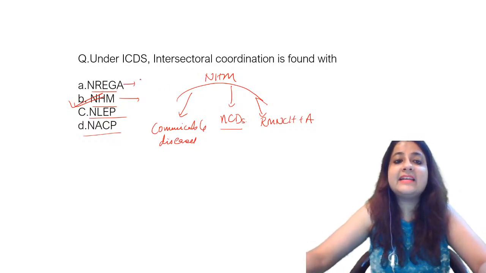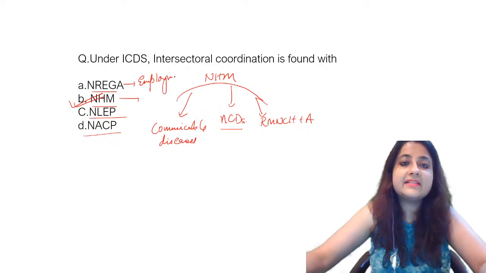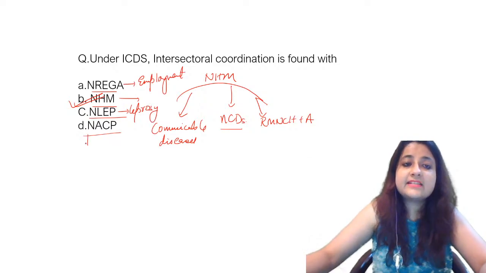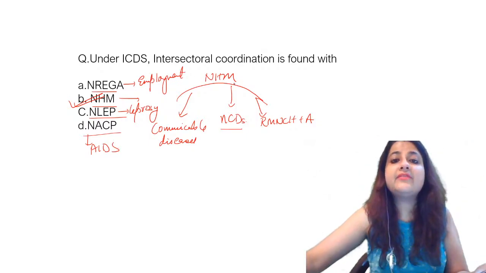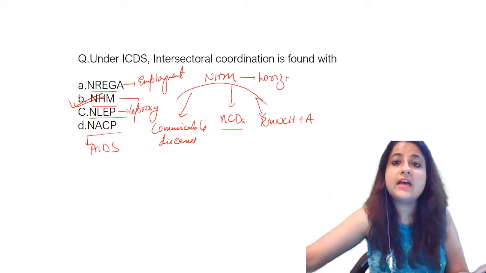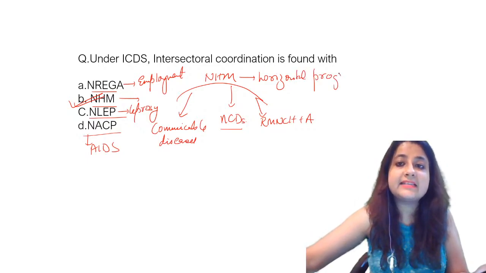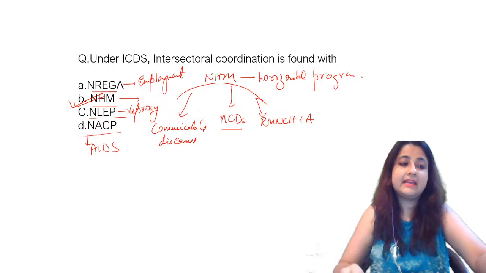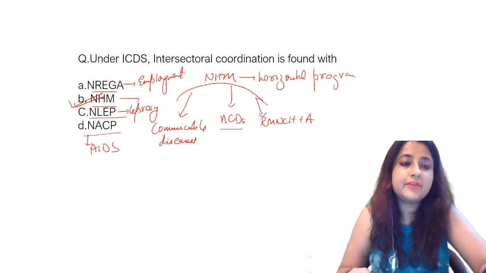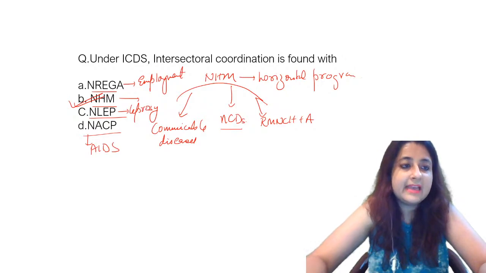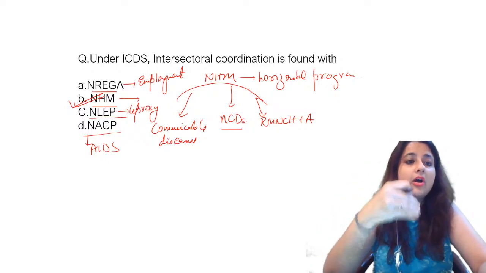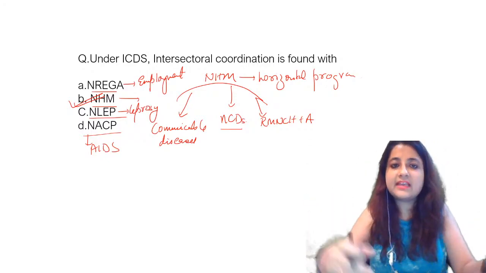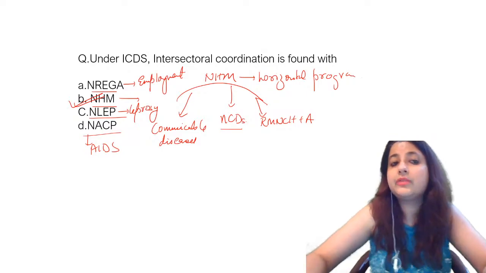Rural Employment Guarantee Act is like a vertical program only concerned with employment. Leprosy eradication only concerned with leprosy. AIDS control program only concerned with AIDS. So they are all vertical programs. But if you talk about NHM, it's something which is a horizontal program. ठीक है, इस एनएचएम के विद इन बहुत सारी चीजें हैं. Is that clear? Okay, thumbs up everyone if you've understood the first 3 PYQs for the day. Very very important. जब एक ही प्रोग्राम फोकस्ड होता है ना, वो वर्टिकल हो जाता है. Alright, NHM takes into a lot of other things as well. There are a number of initiatives which are included in NHM.